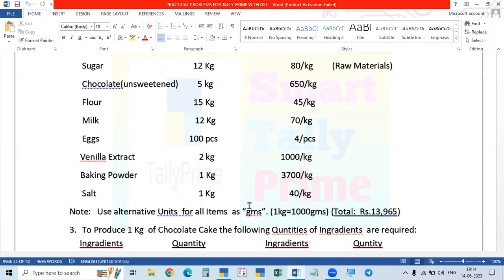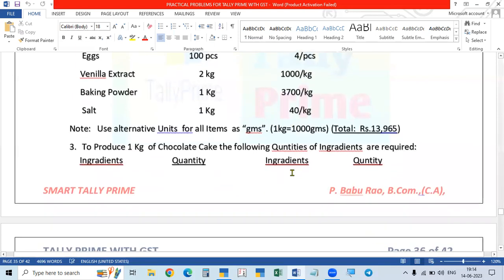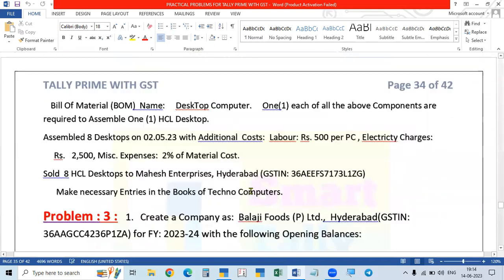In such a case, when we are reporting in kgs, we have to report in kgs. If we give 125 grams, it will display as 0.125 kg, and below that it will show in brackets 125 grams. So the main unit is kilos. If you give grams, it will automatically convert into kilo, and kilo will be reported. Below that, grams also will be reported. Like that you have to make it. So this is one option, and this is one option.